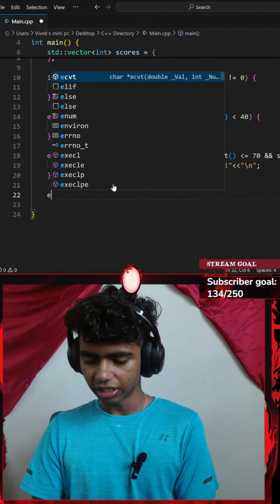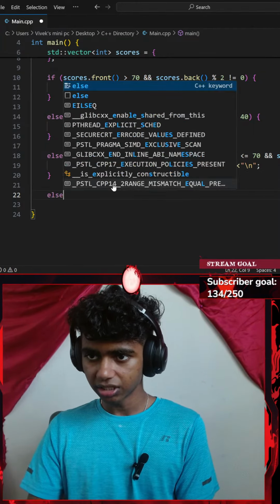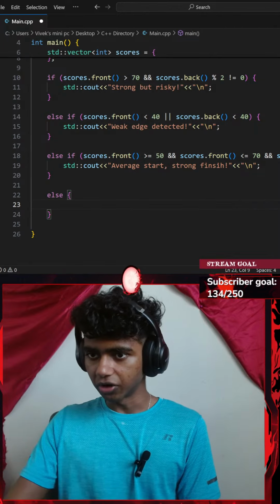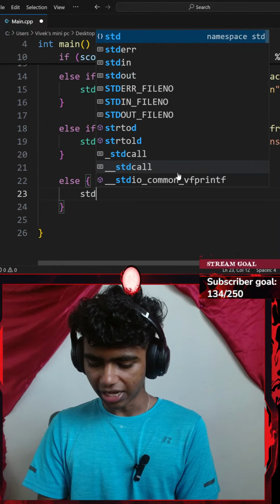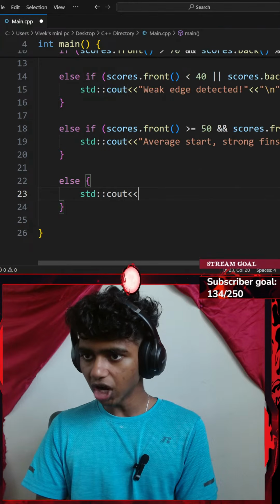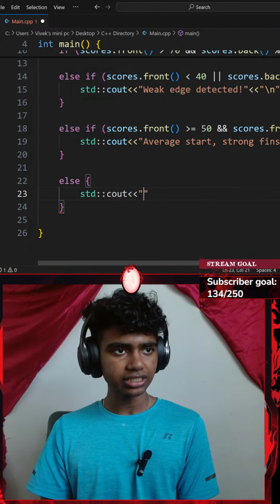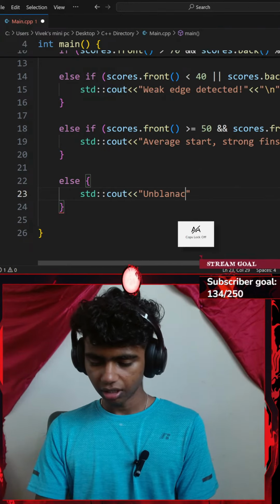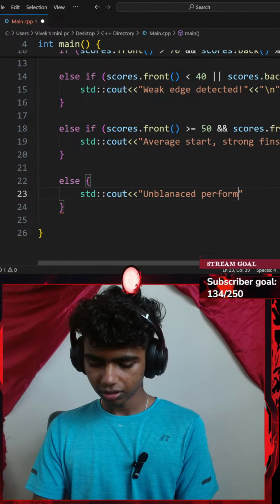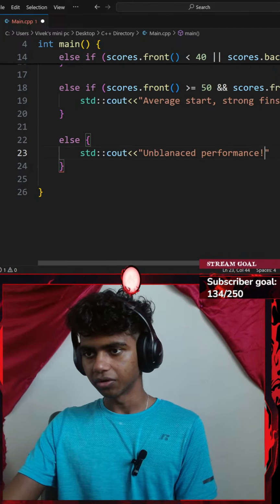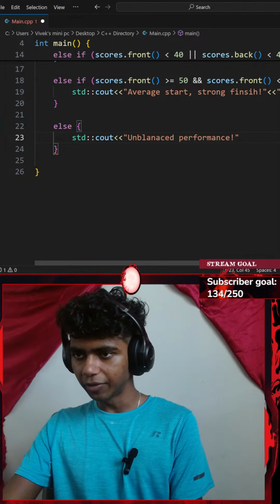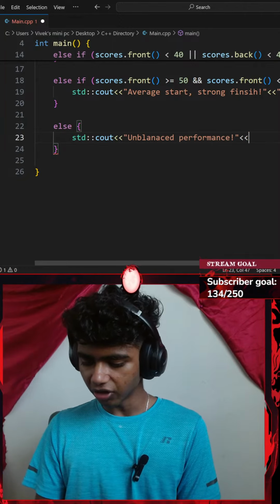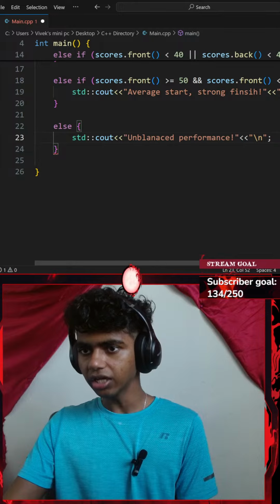So I'll go here and type else clause. Else, a pair of curly braces. I'll go with a standard console output with an insertion operator. I'm going to be inserting a text that says unbalanced performance exclamation. Then I will be ending that. Maybe I'll add another insertion operator and go with a new line.